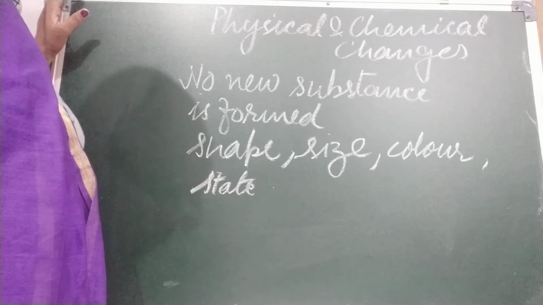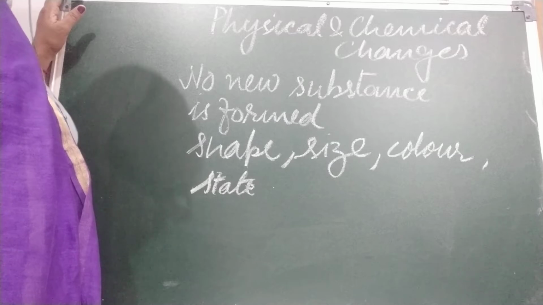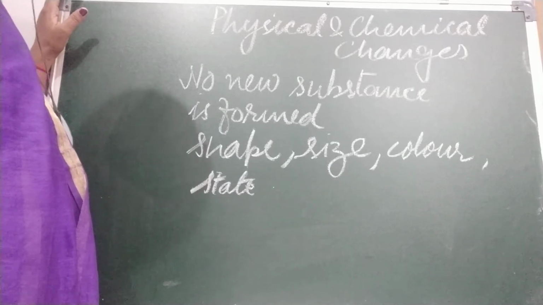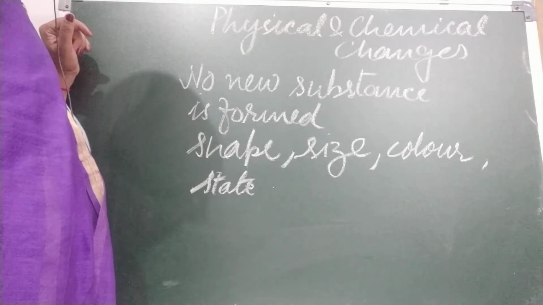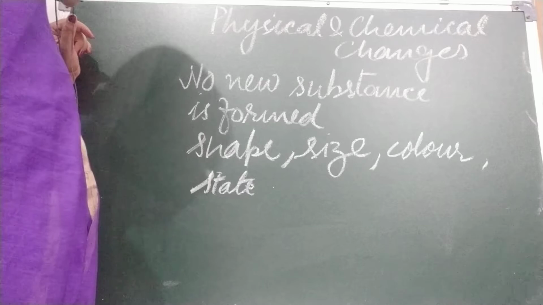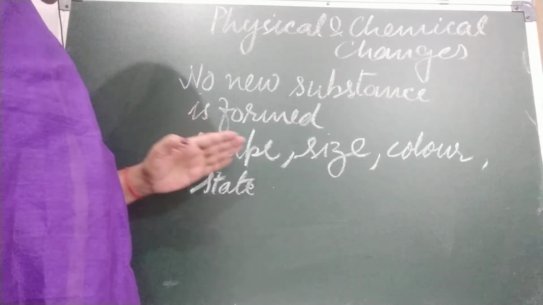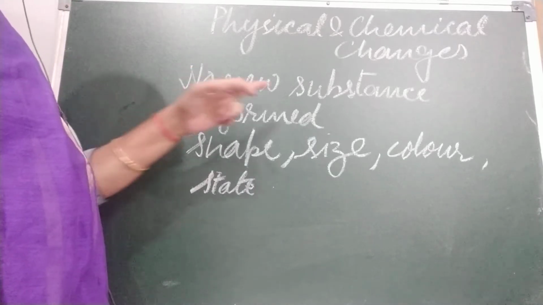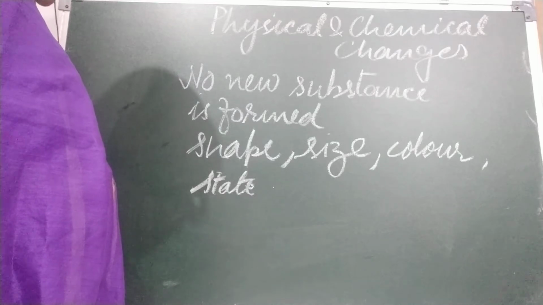Children, already you have done in class 6 what are physical changes and what are chemical changes. We are going to revise that. What are physical changes? In physical changes, a substance undergoes changes only in the physical properties such as shape, size, color and state, and no new substance is formed. That is called what? Physical change.